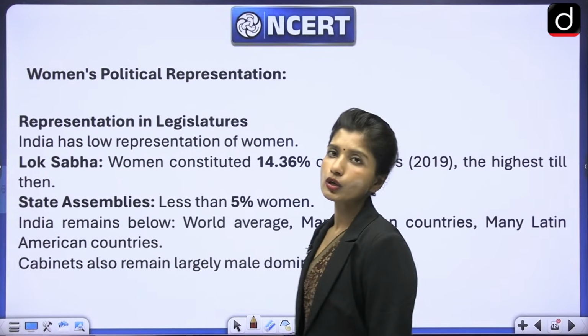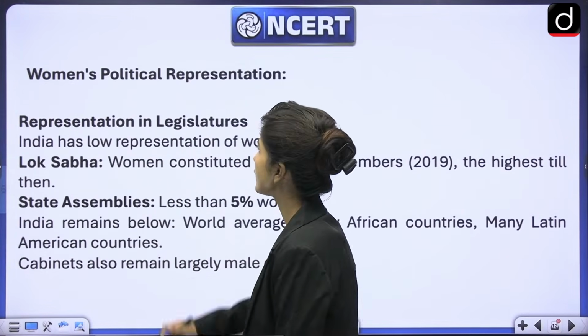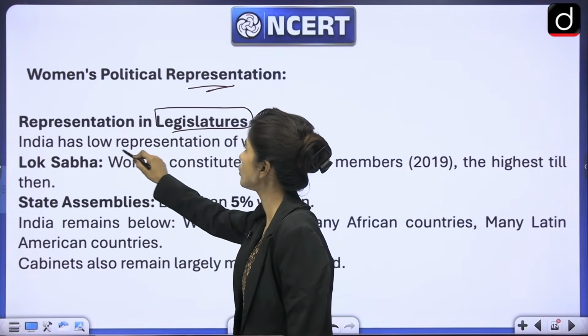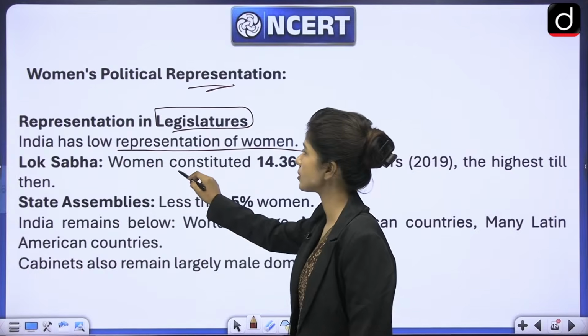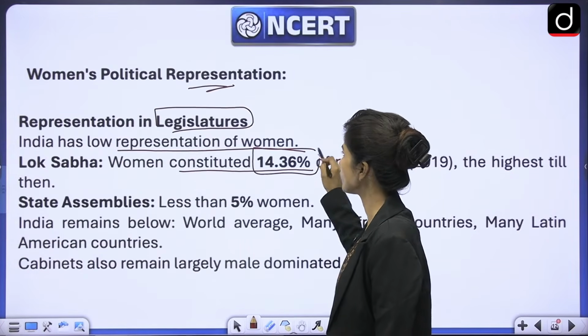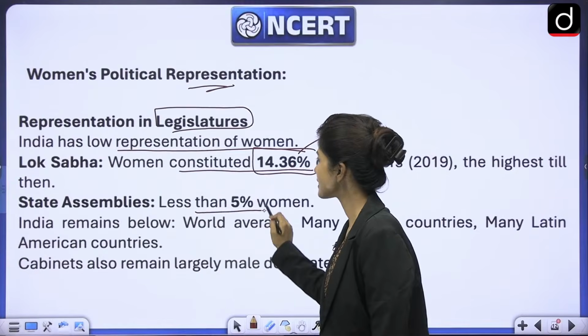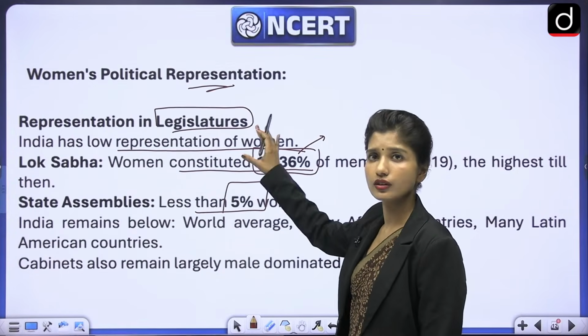And if we talk about political representation, as I told you, political representation is still very less. The representation in legislation, India has low representation for women. For example, in Lok Sabha, it constitutes 14% only, 14.36% out of the total. Then in state assemblies, it is less than 5%. So it is such low representation.